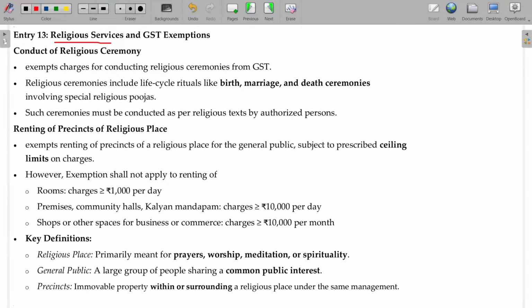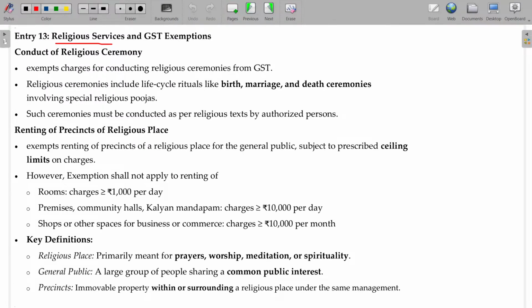And sometimes the marriage and other things, like ear piercing ceremonies and all, are conducted within the premises of the temple, where there may be a mandapam, a hall may be available. So by paying some extra donation, they will get it. In those cases, a certain extent of the amount will be considered as exemption. Beyond that will be taxable. Is that clear? So two things are there. What are they? One is pure religious services. Another one is letting out of the other areas, like for conduct of religious ceremony.